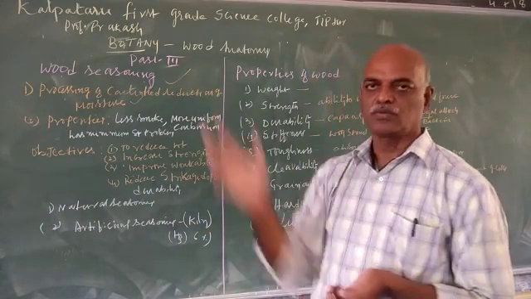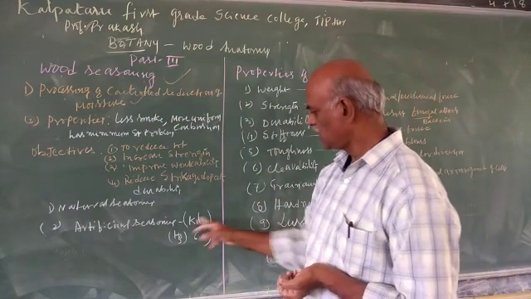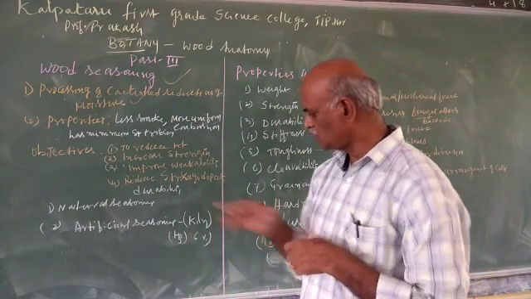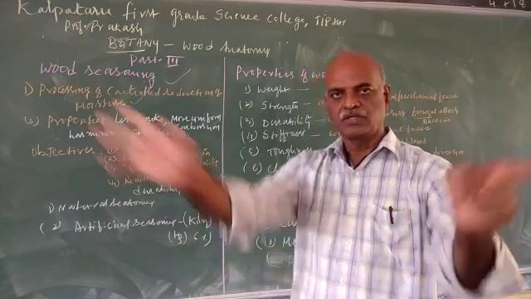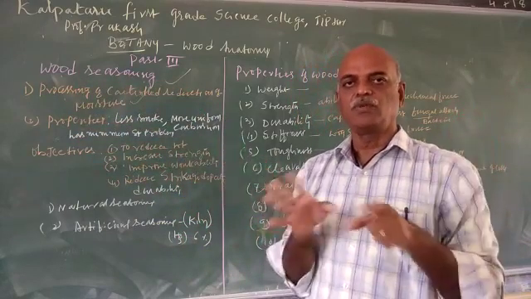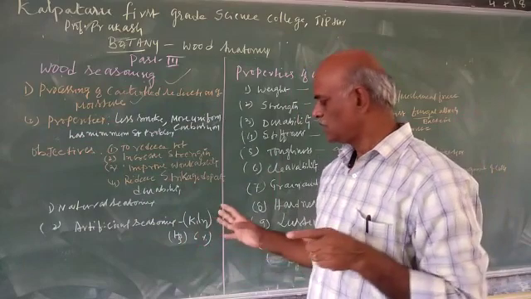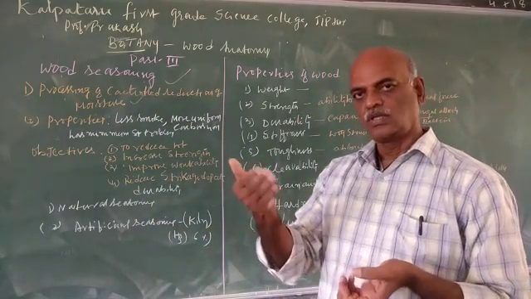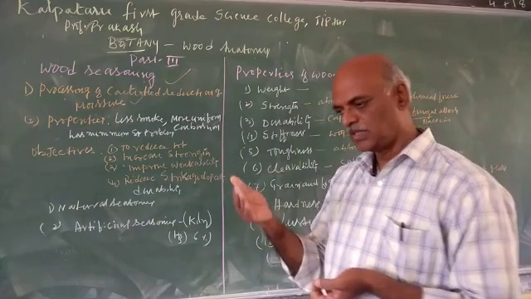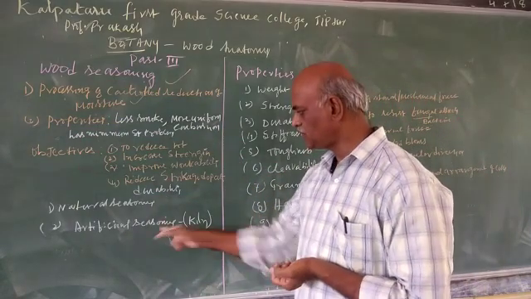Here we use a kiln, K-I-L-N, where we can remove the water content. Using artificial means, hot air will be blown and heat will be given to the wood. Therefore, the moisture present in the wood will be gradually removed, and this is the artificial one.